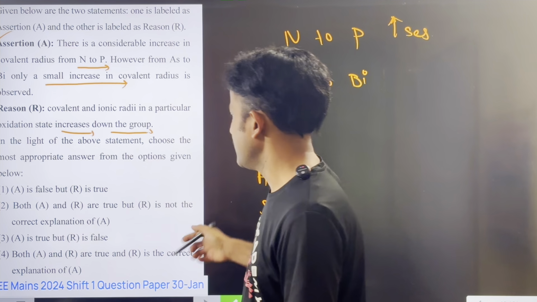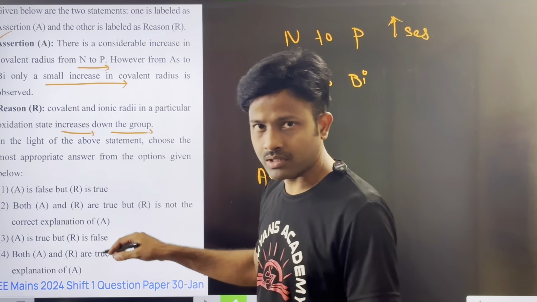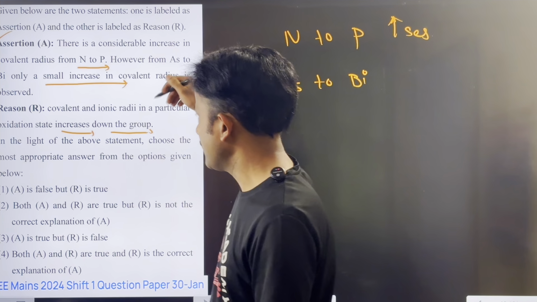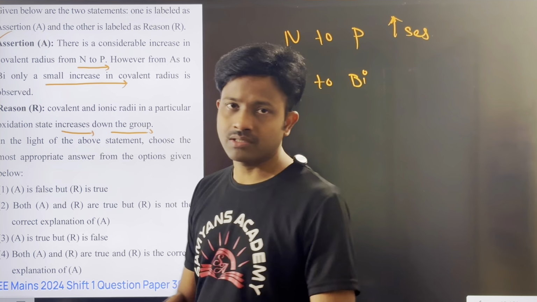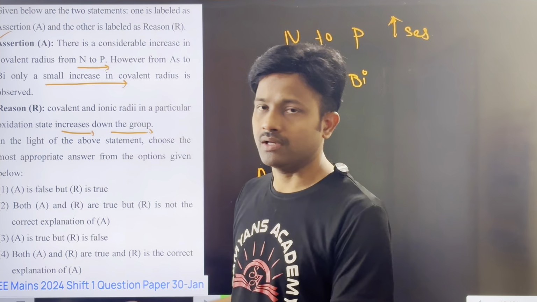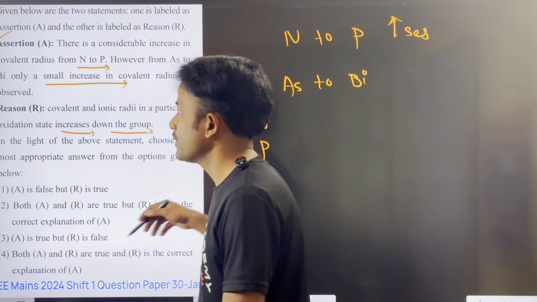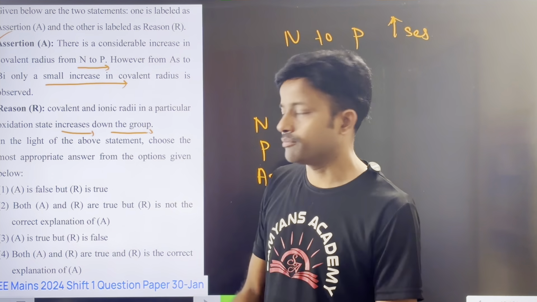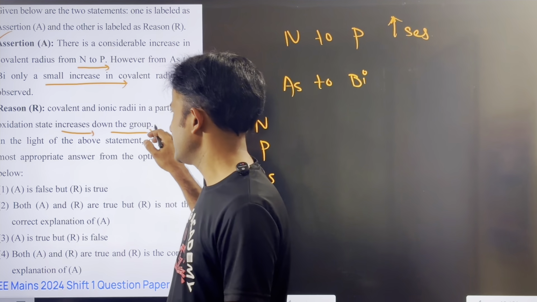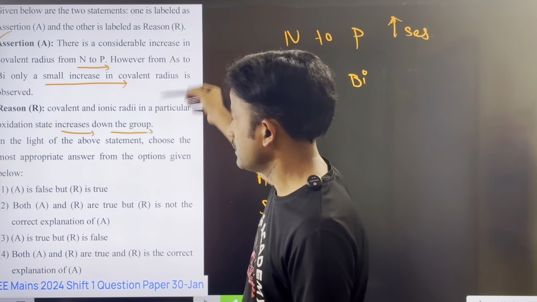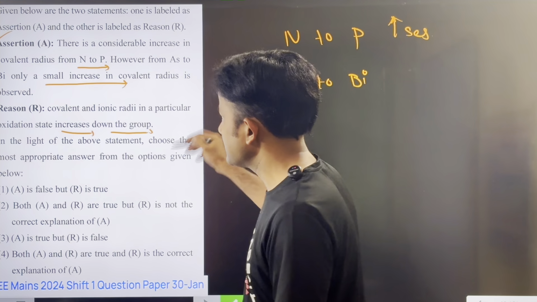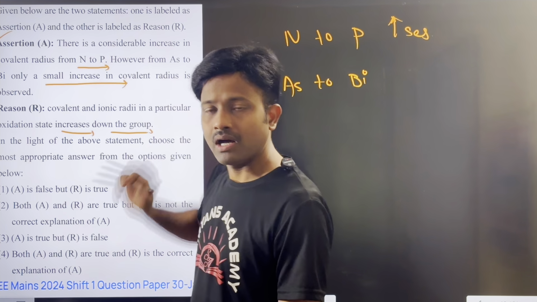Okay. And both are correct. I think the reason is also correct, but it is not the correct explanation for the given assertion A. Covalent and ionic radius in a particular group only increase. But for this group, it has to give lanthanide contraction or the poor shielding effect of 4f block electrons, right? So it is not there here. Both statements, assertion and reason, are true, but the reason is not the correct explanation for the assertion.